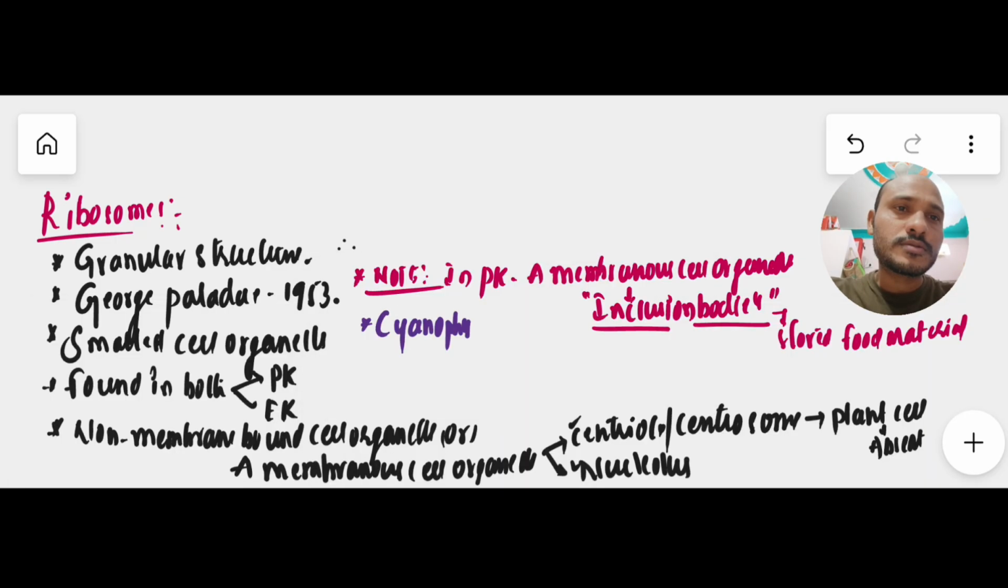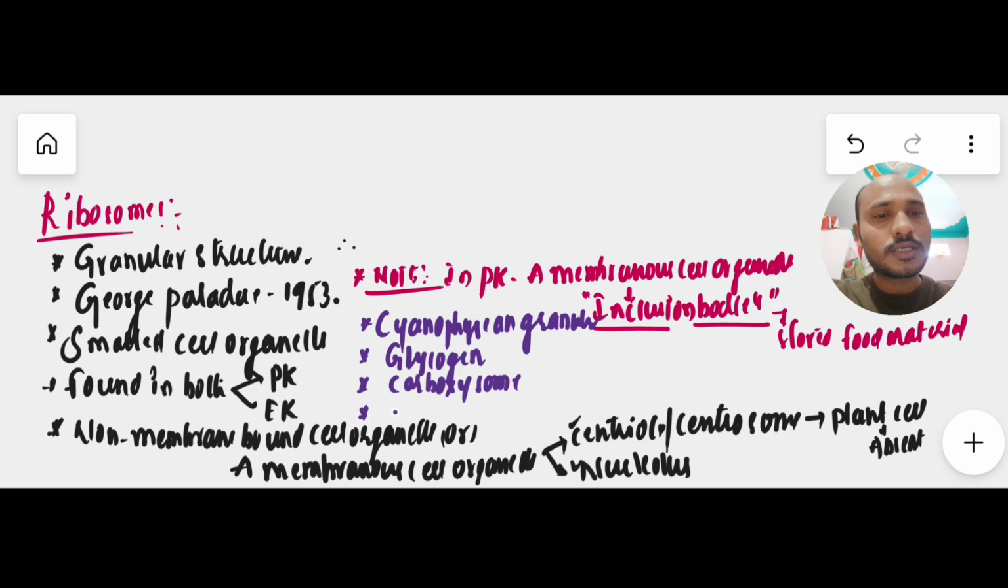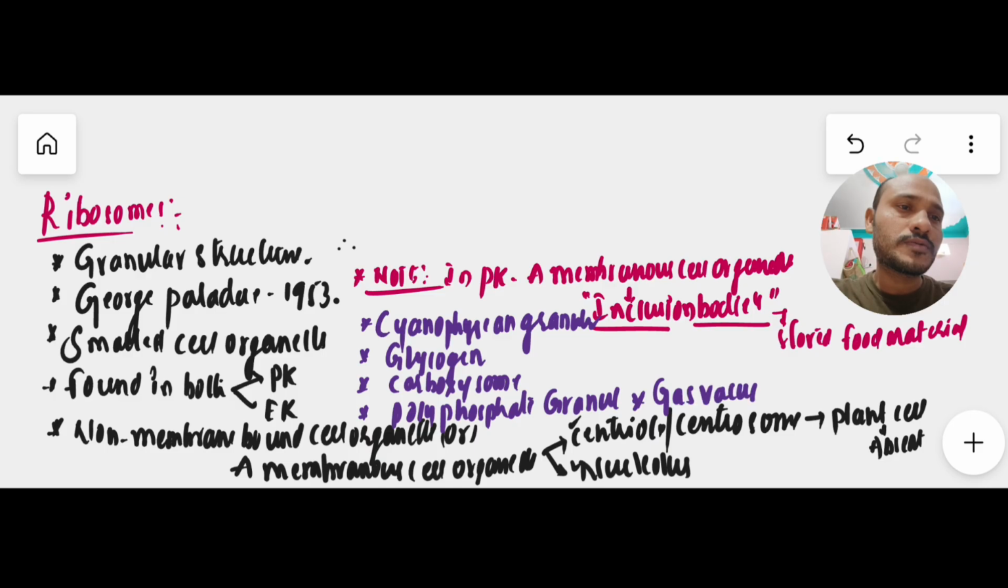There are several inclusion bodies present in prokaryotic organisms, like cyanophycean granule, glycogen granule, and important polyhydroxybutyrate, one more polyphosphate granule, and one more important, gas vacuole. All these five store food material, hence they come under inclusion bodies in prokaryotes. These inclusion bodies are also amembranous cell organelles. But amembranous cell organelles in eukaryotes means ribosomes, centrioles, and nucleolus. So this is about amembranous or non-membrane-bound cell organelles.